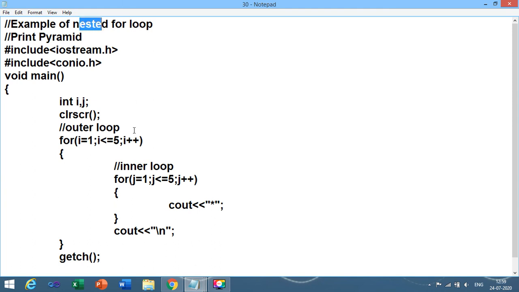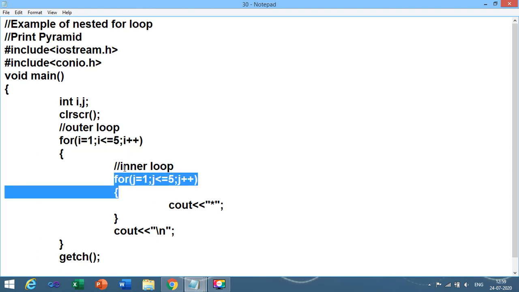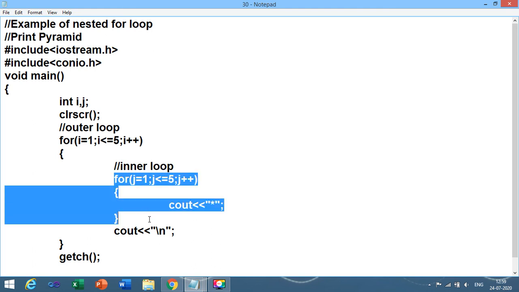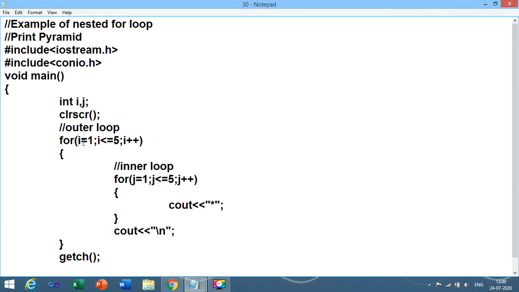Nested means a loop inside a loop; it is called a nested loop. The loop declared outside is called the outer loop, and the loop declared inside another loop is called the inner loop. Remember one thing in the nested looping structure: until your inner loop becomes false, the value of the outer loop, that is I, remains as it is.